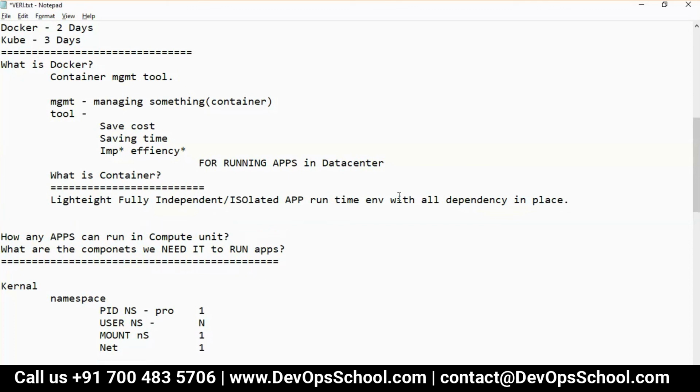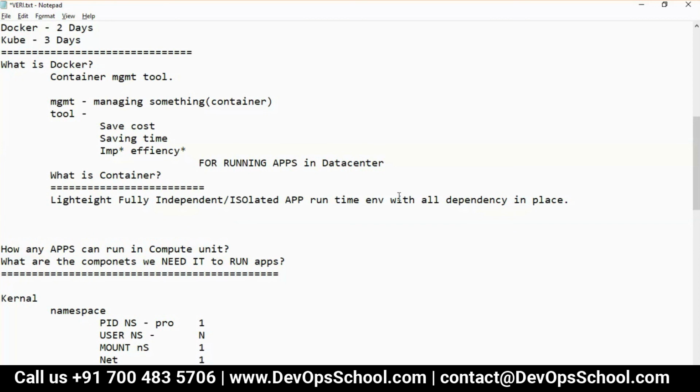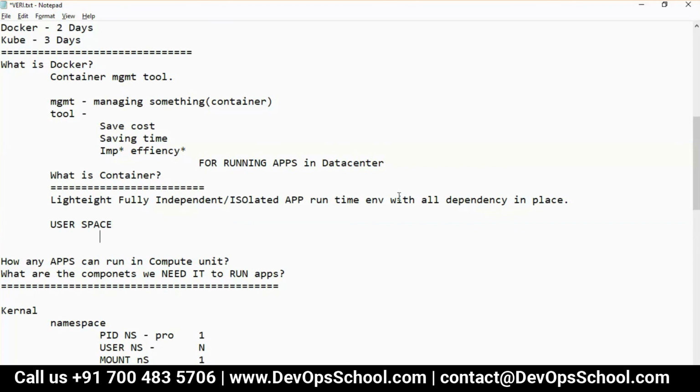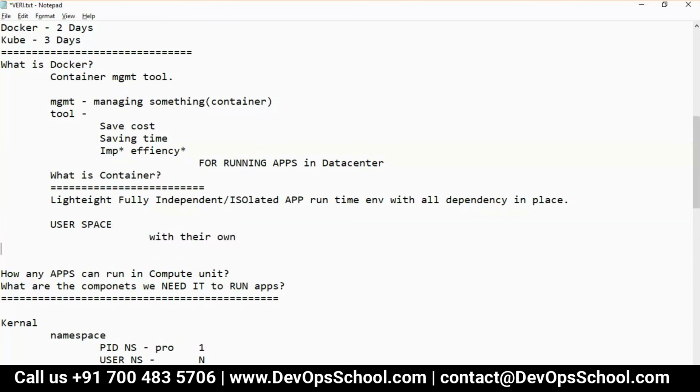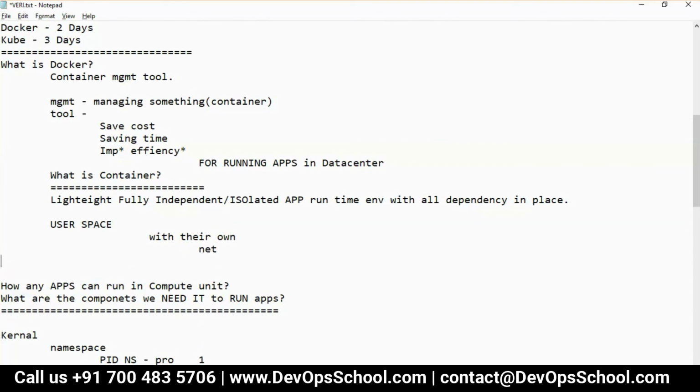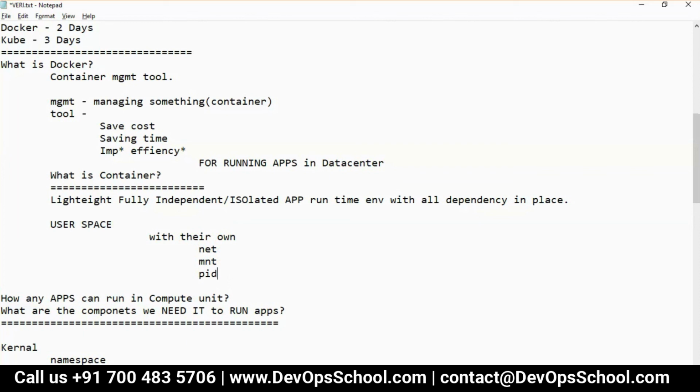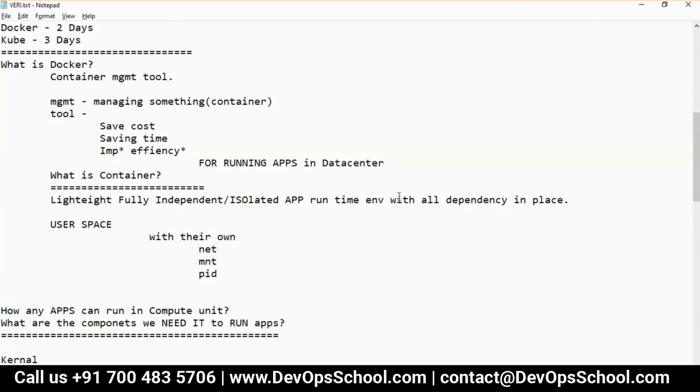But technically, if you say user space, one with their own network, mount, PID, and so on.